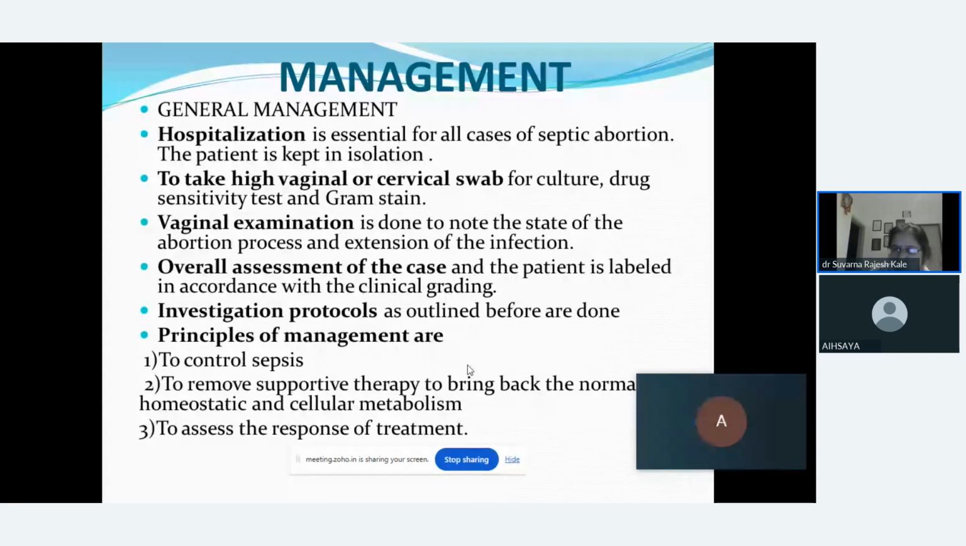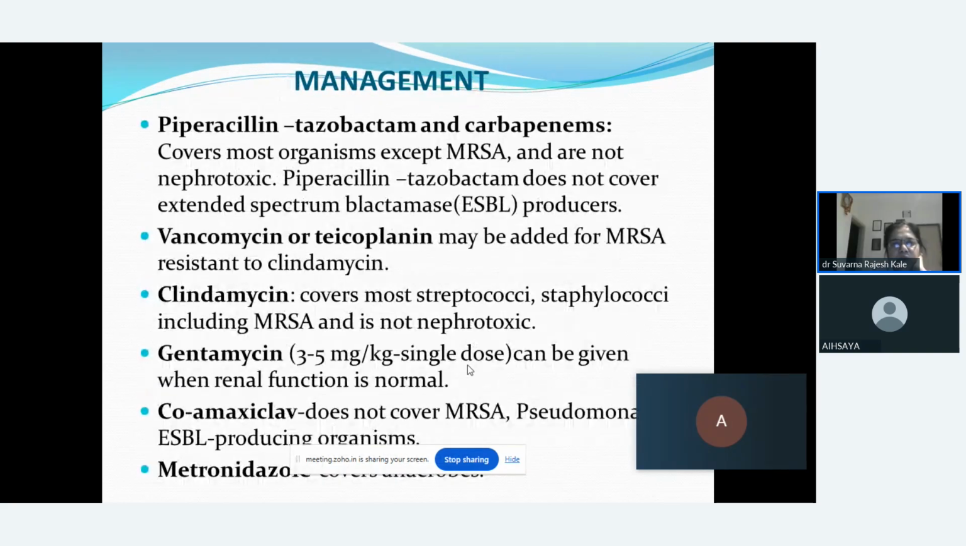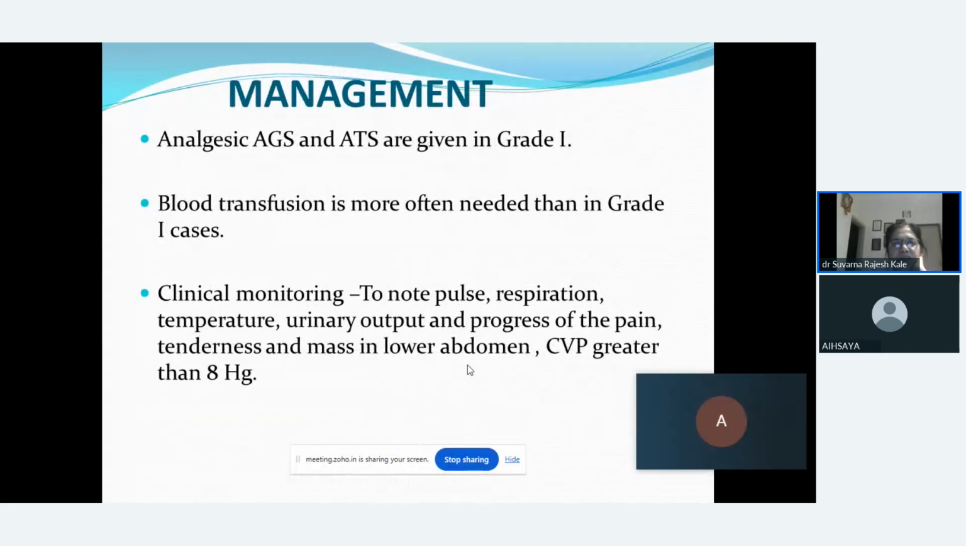Second is to remove the supportive therapy, to bring back the female to the normal hemostatic and cellular metabolism, and to assess the response to the treatment. So here, depending on the type of infection, we have to give the medicines to the female, antibiotics to the female if she is in grade 1 or grade 2, or we can say she is in grade 3. So these are the allopathic medicines which should be given.